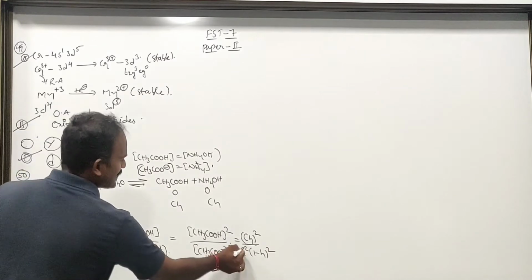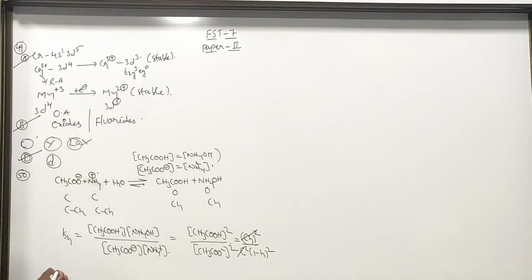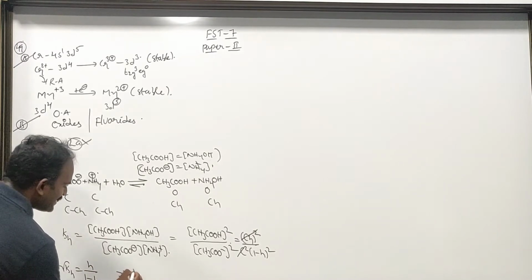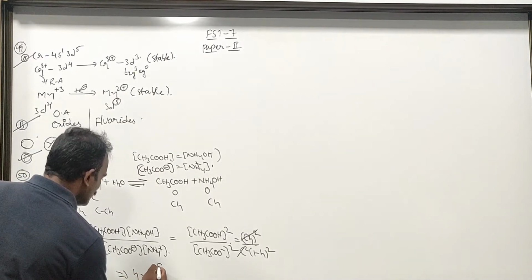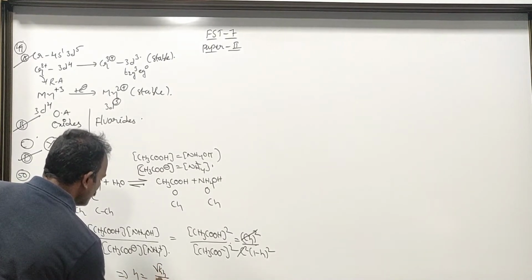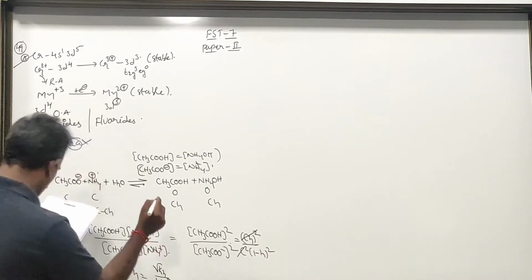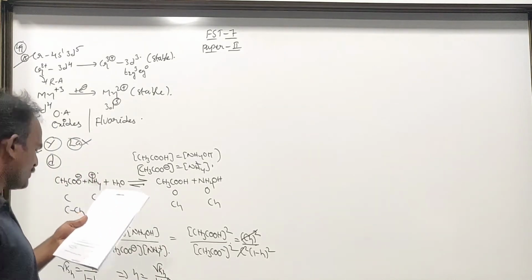C square gets cancelled. Now square root of Kh is h divided by 1 minus h, which implies that h is equal to square root of Kh divided by 1 plus square root of Kh. Therefore option B is going to be true.